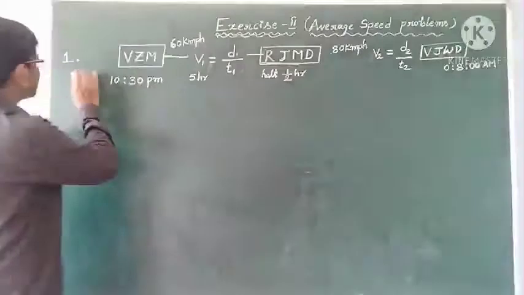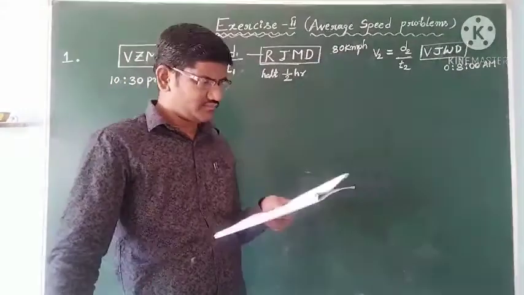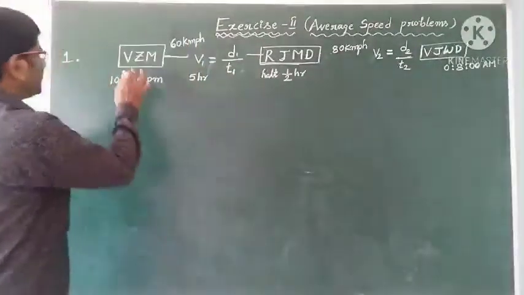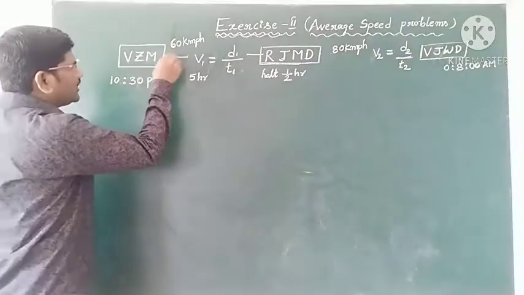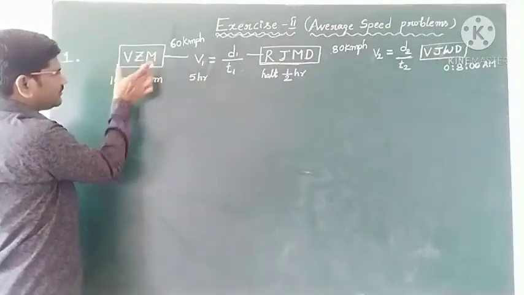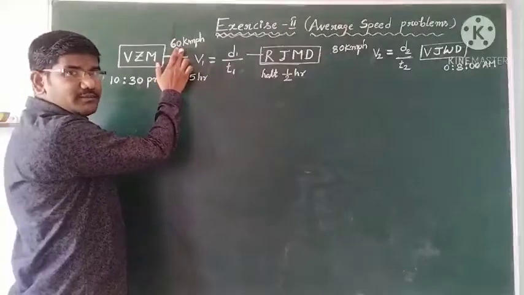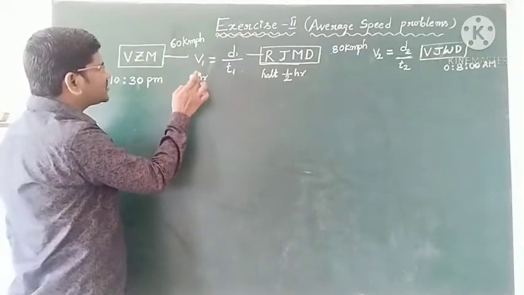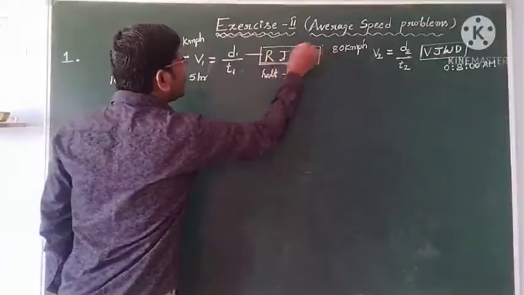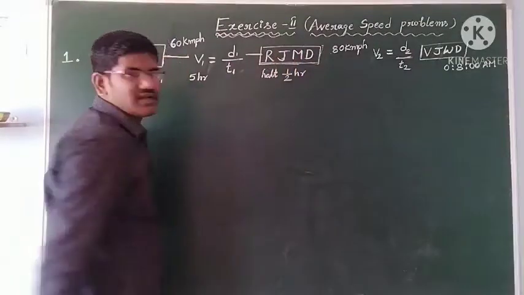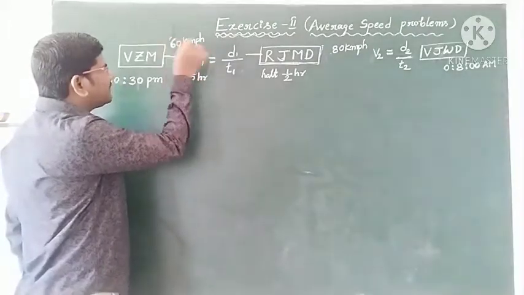The first problem, students: a bus starts from Vijayanagaram at 10:30 p.m., going with a speed of 60 km per hour. With this speed it travelled 5 hours and reached Rajahmundry. It has reached Rajahmundry after travelling 5 hours with a speed of 60 km/h.